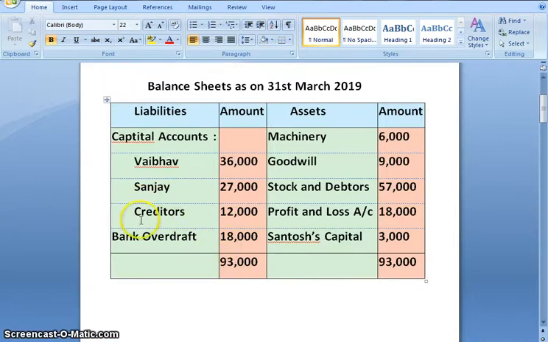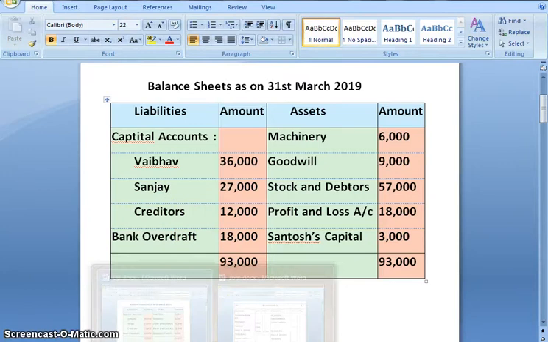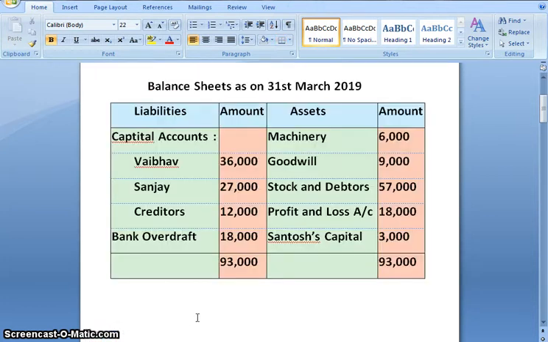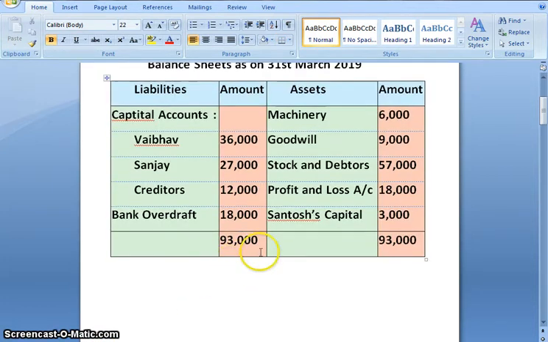Similarly, we transfer the liability to the realization account. We have sundry creditors 12,000. Now as you can see in the sum, there is no bank balance given.